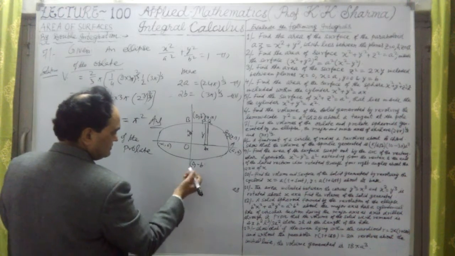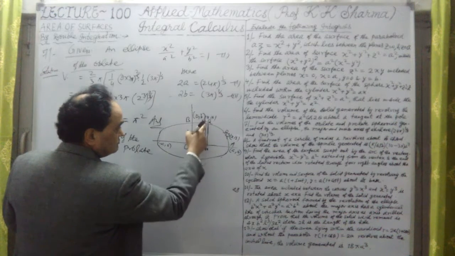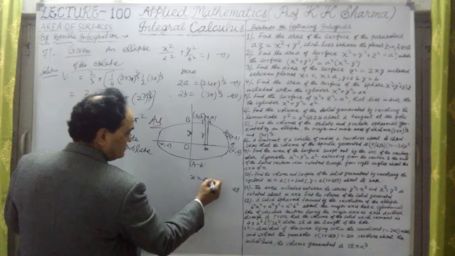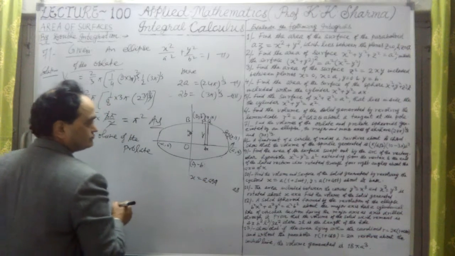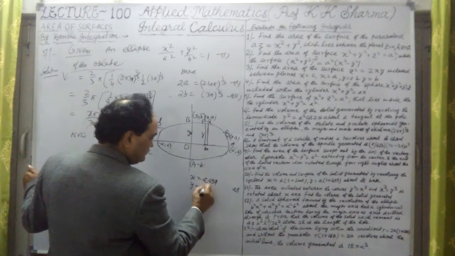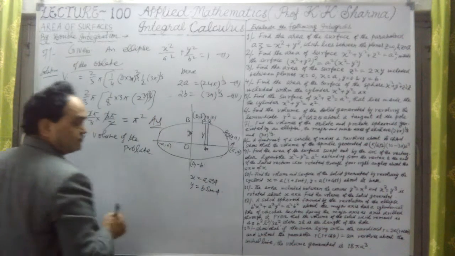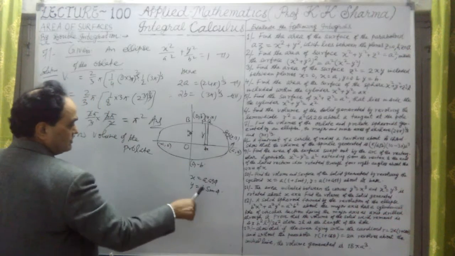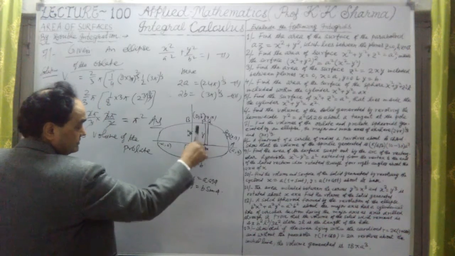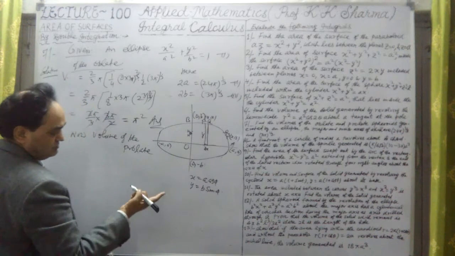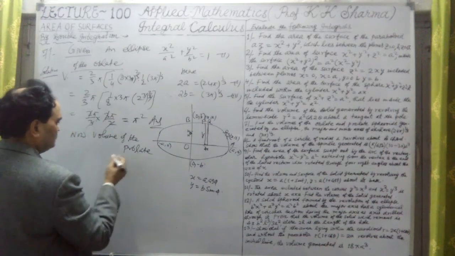If I take the same thing, that coordinates of P, x equal to a cos phi and y equal to b sin phi. Here the parametric form, okay, coordinates of this ellipse here, which we have taken, coordinates of P, x equal to a cos phi, y equal to b sin phi, that we will substitute here.